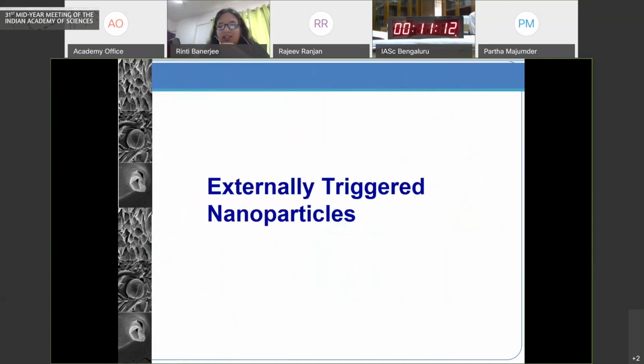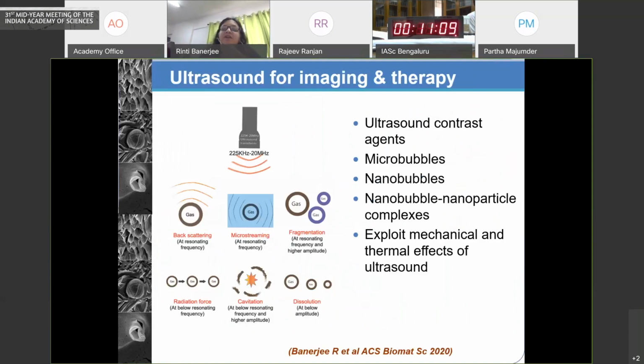Moving on to the external triggered nanoparticles, this is the concept of ultrasound responsive carriers. In this case, what we use is what is called a microbubble. This is a gas-filled entity with a shell, and as we apply ultrasound at various frequencies and intensities, we can get certain mechanical and thermal effects, most notably cavitation of these microbubbles and nanobubbles. We exploit this for a therapeutic effect because it leads to enhanced permeation by forming transient sonopores. Tiny pores are formed which allow any actives to then go into the cells.